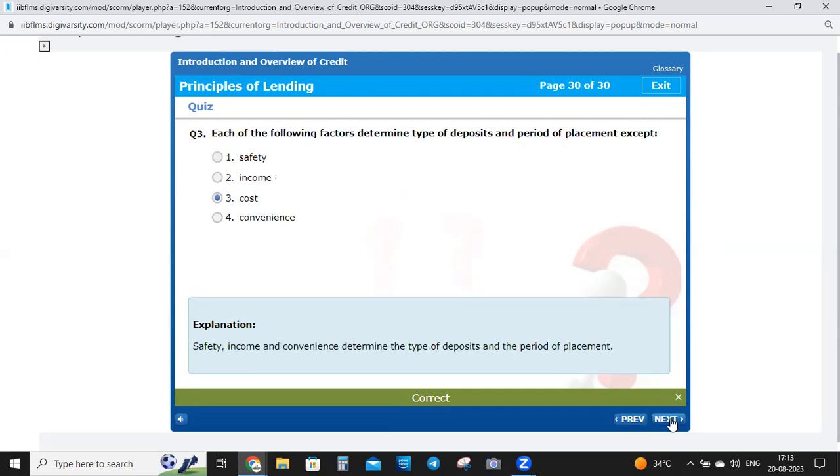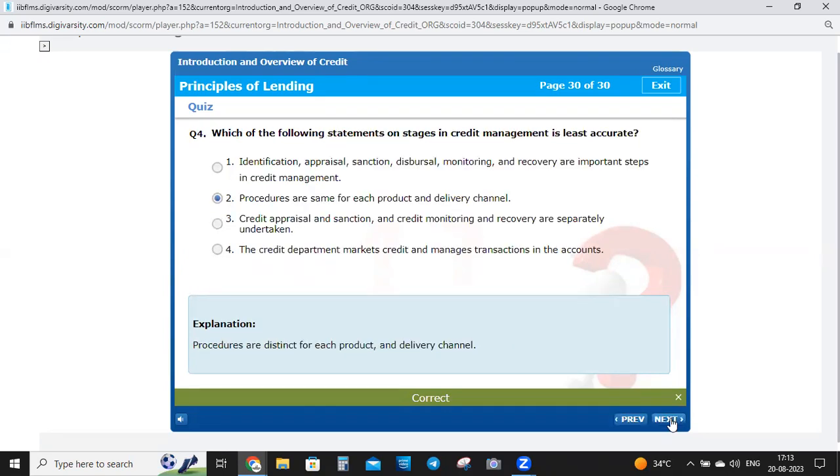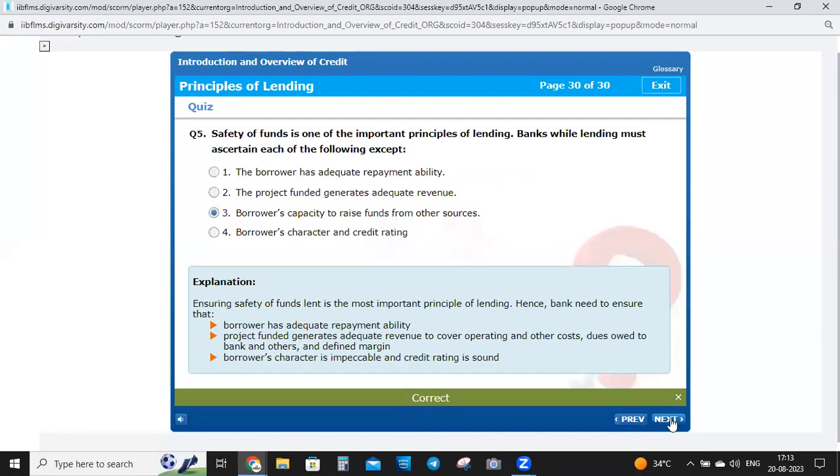Okay, this safety, income, and convenience determine the type of deposits and the period of placement. Procedures are distinct for each product and delivery channel. Okay, ensure safety of fund. So this safety of fund, these 4 points are there. Borrower has adequate repayment ability, project funded generates adequate revenue, and borrower's character.